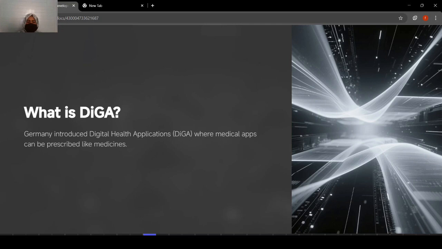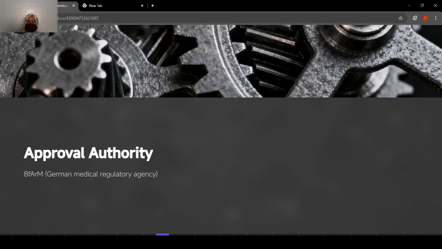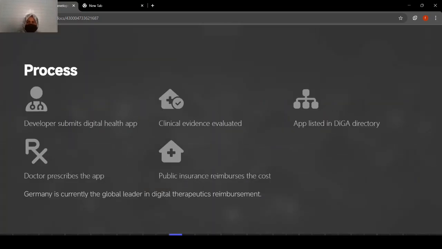So what is DiGA basically? Germany introduced digital health applications where medical apps can be prescribed like medicines. The approval authority is the German medical regulatory agency, BfArM, which approves these applications. Now what is the process inside it?